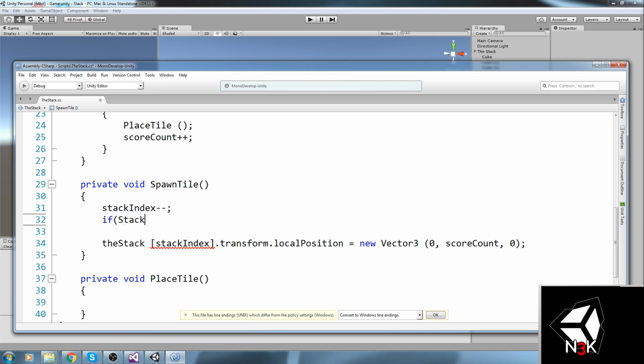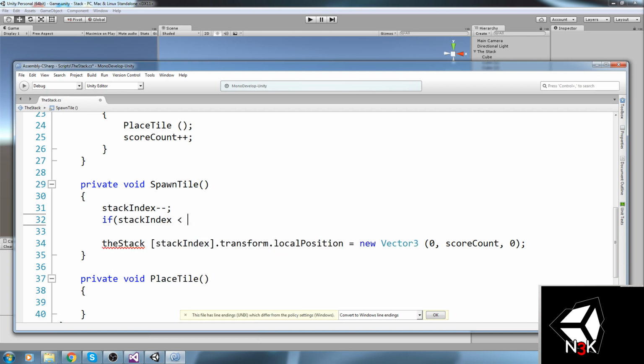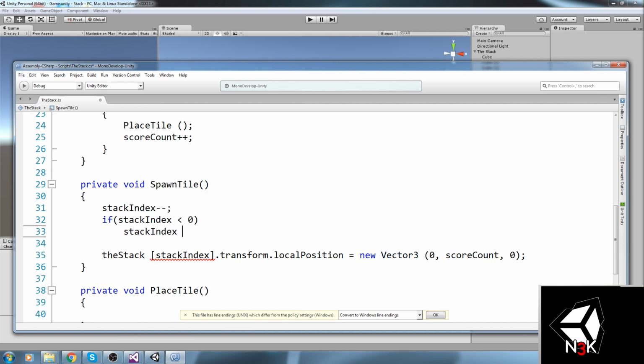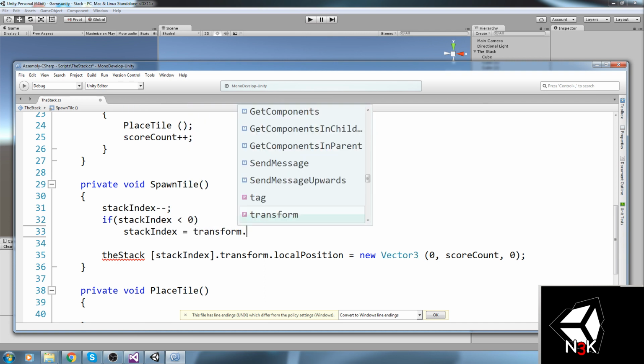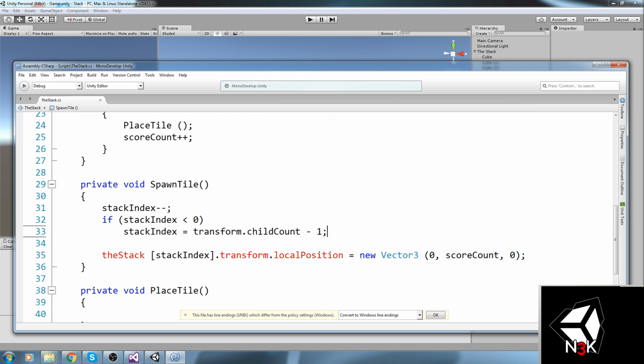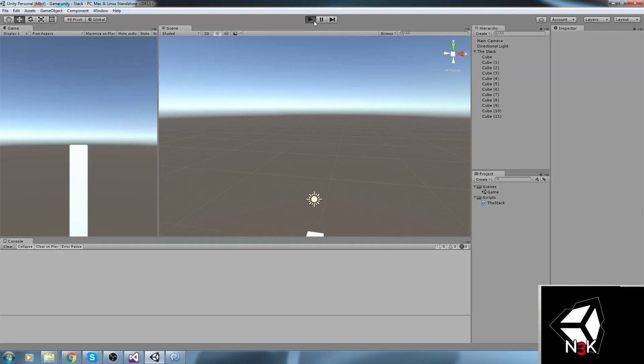If stack index is now smaller than 0, that means we need to bump it back up. So stack index is equal to transform.childCount minus 1. Okay, let's actually try that.